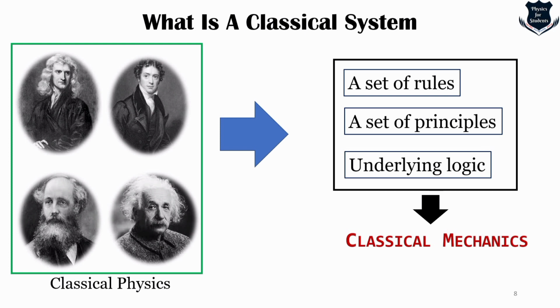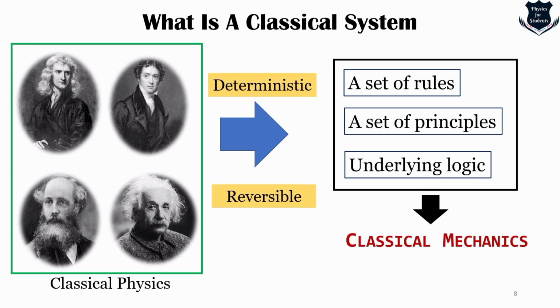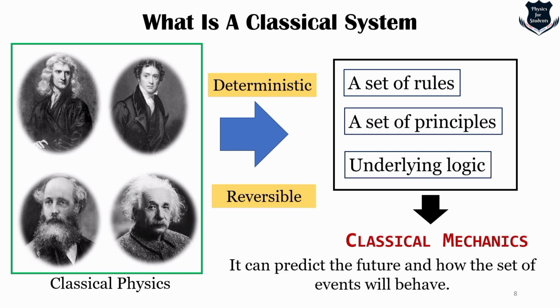Now, in classical physics, if you know everything about a system at some instant of time, then you also know the equations that govern how the system changes. Then you can predict, which is called deterministic, and it is also reversible. So I have written it is both deterministic and reversible. It can predict the future and how the set of events will behave.